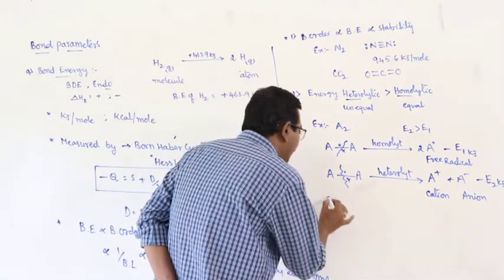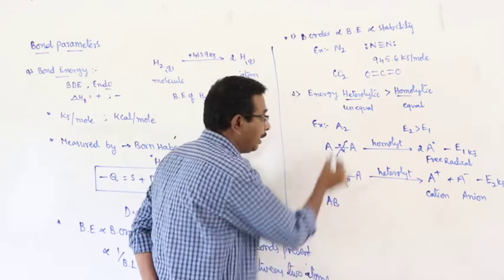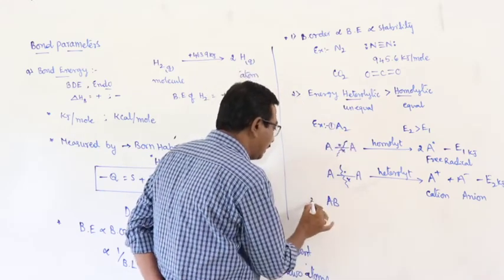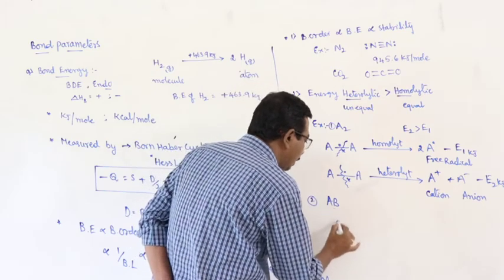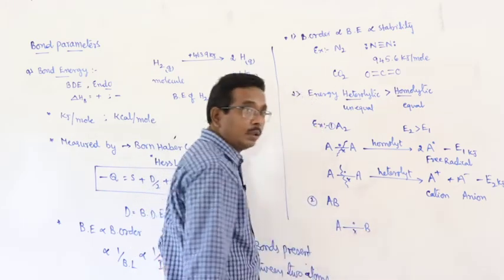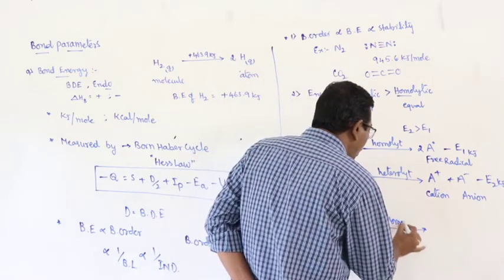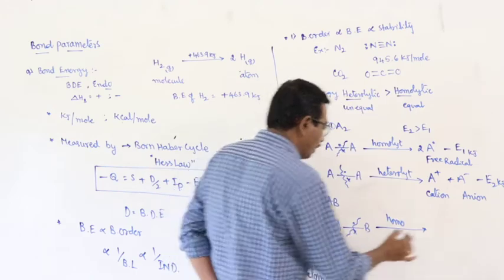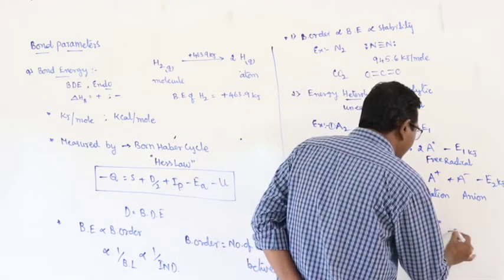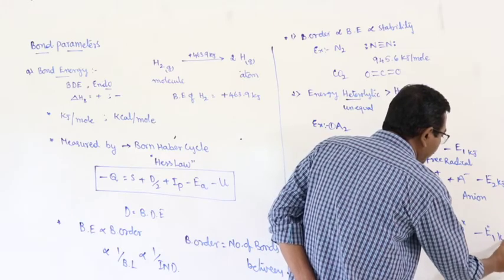Okay. In case of the molecule AB, this is the first example, this is the second example. In AB, the two atoms are bonded through a covalent bond. First case, that undergoes homolytic cleavage, giving A free radical, B free radical, and E1 kilojoules.